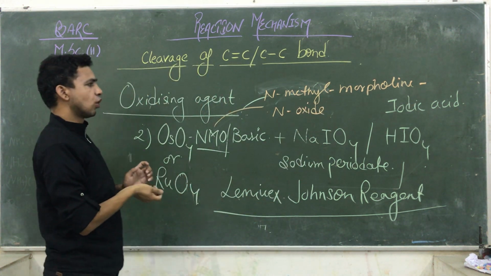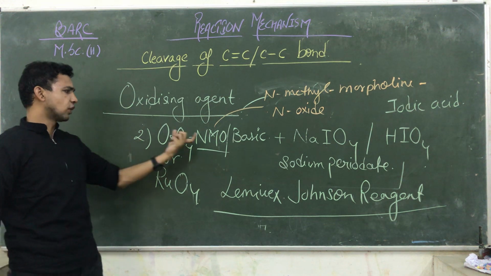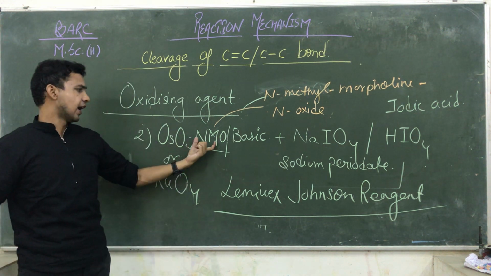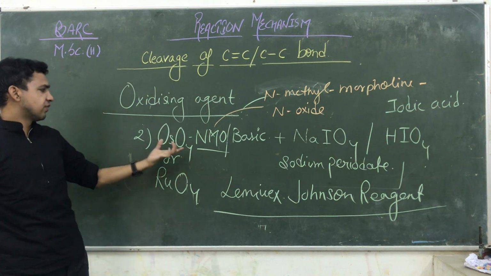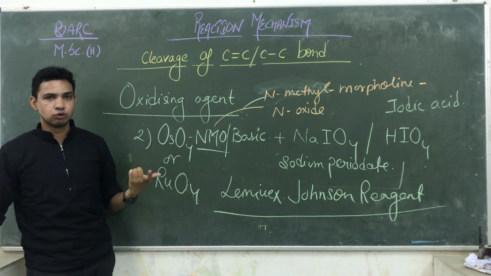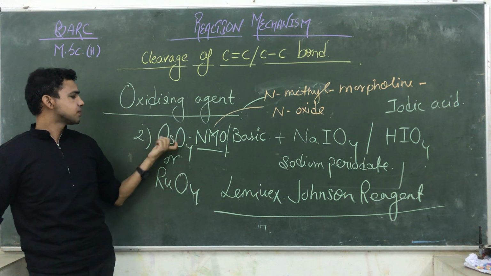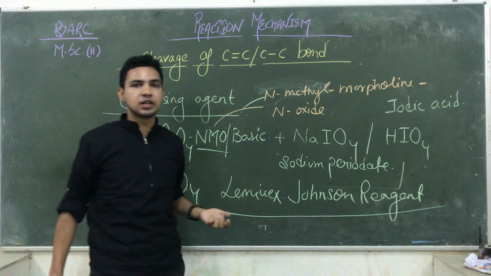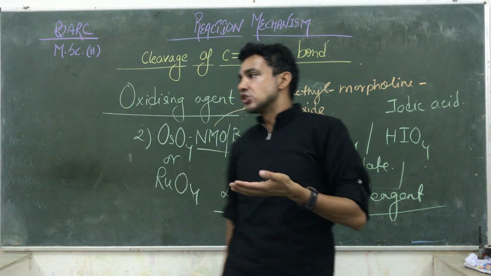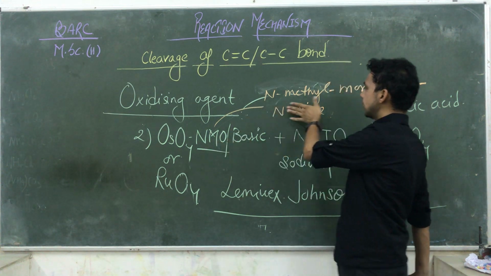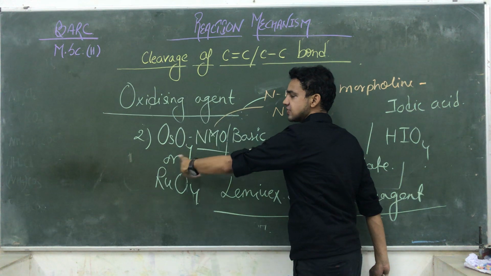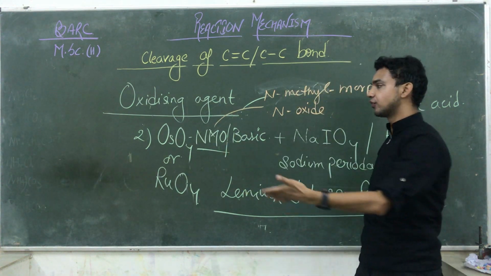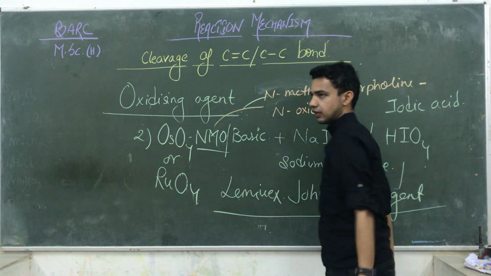That is N-methyl morpholine N-oxide. So what is the function of NMO? Generally, NMO has a regenerating power to regenerate the osmium tetraoxide in the solution. Guys, what happens if the osmium oxide participates in a chemical reaction is that it loses its oxygen. So the N-methyl morpholine N-oxide helps to reoxidize this osmium and convert it further into osmium tetraoxide.